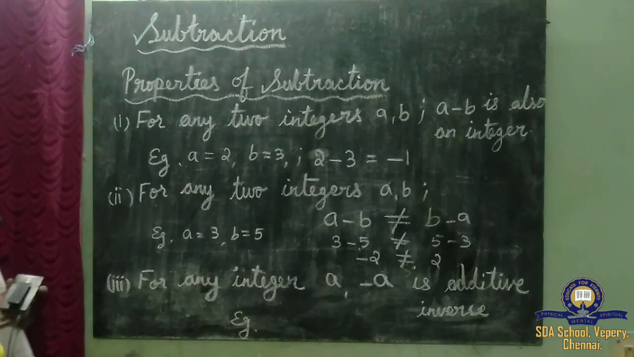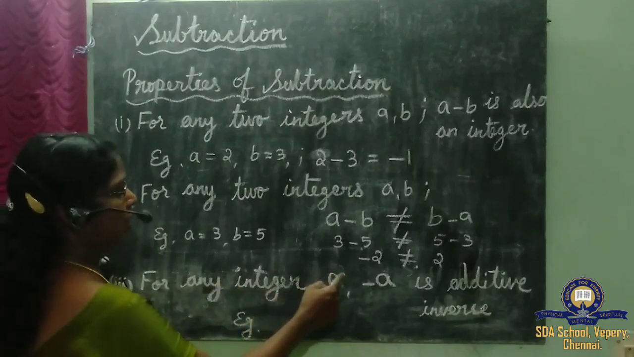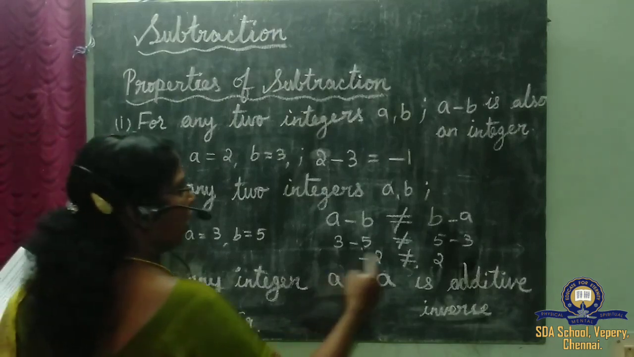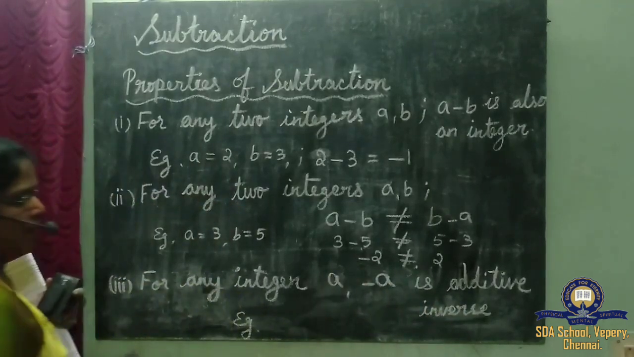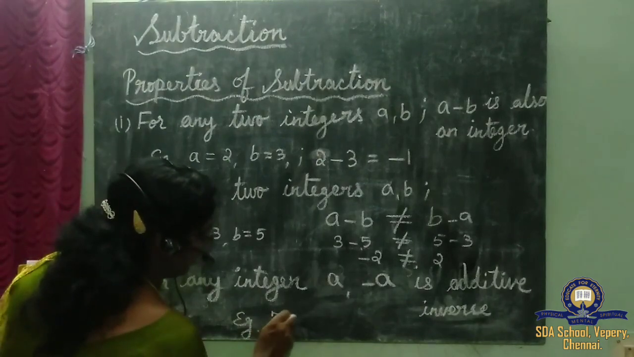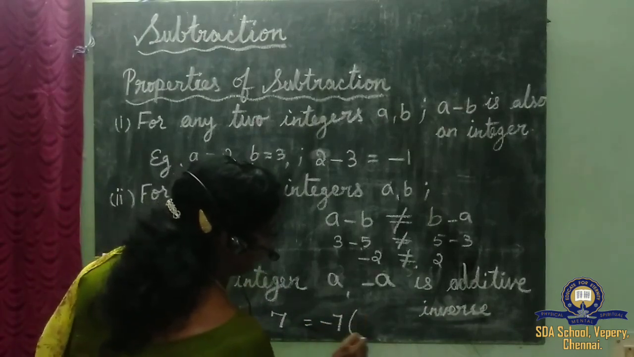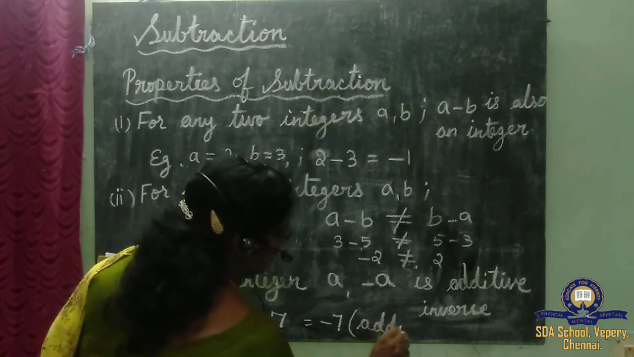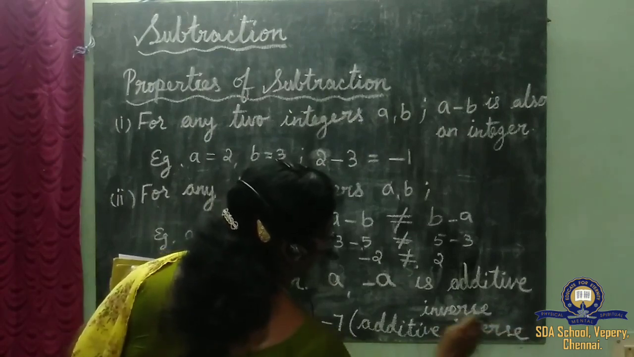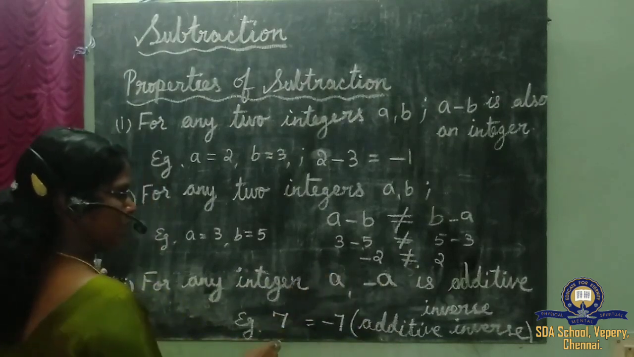Another property we have here. For any integer, it may be a or b or c, any integer, the additive inverse of a is minus a. The additive inverse of a is minus a. For example, suppose I am taking 7. What is the additive inverse of 7? Minus 7 is the additive inverse. So minus 7 is the additive inverse of 7.